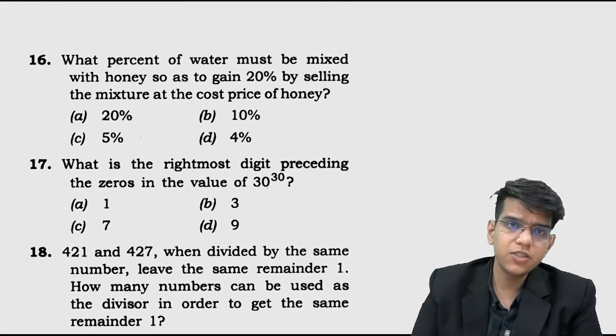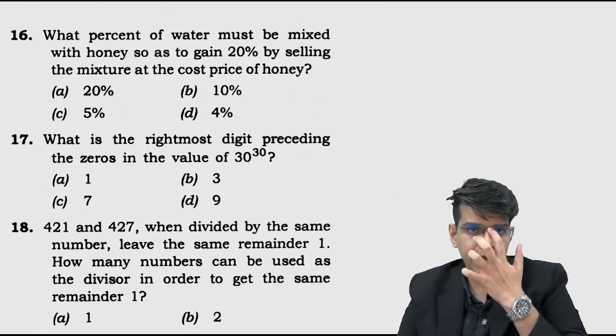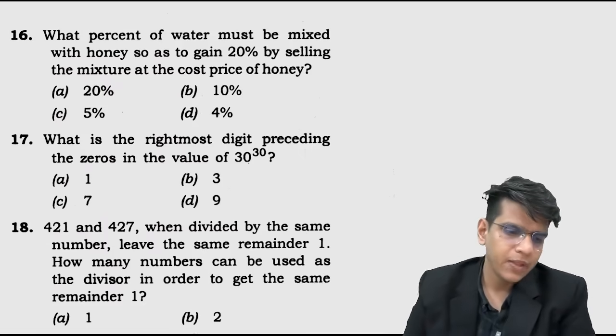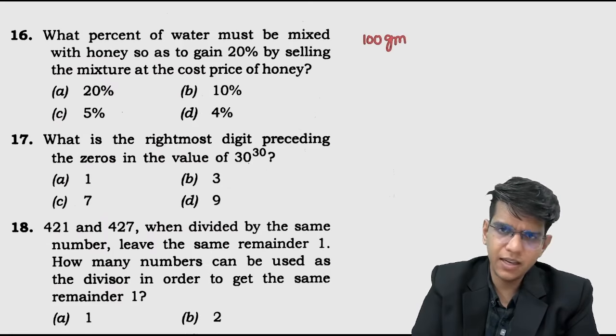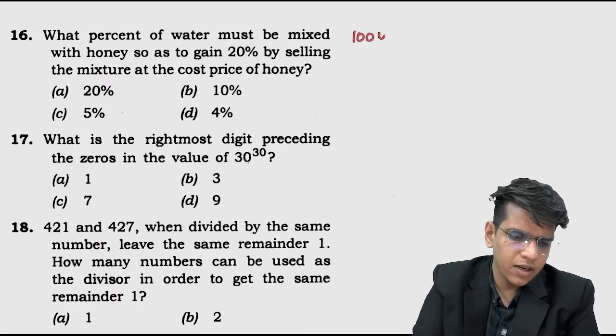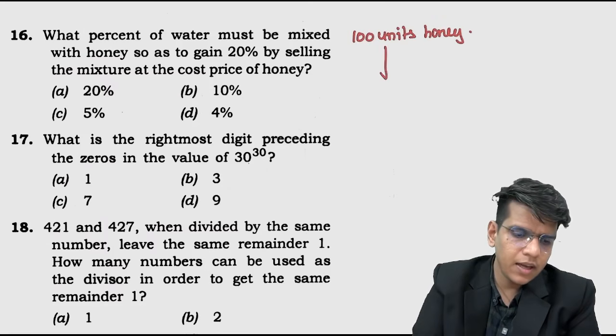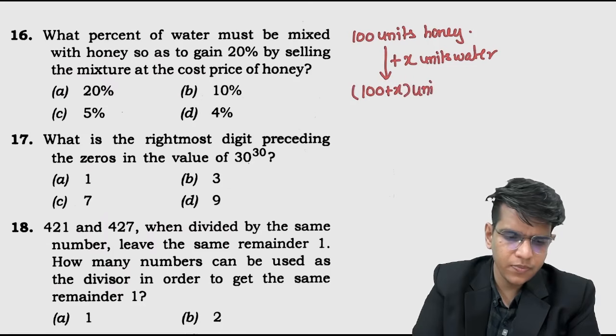What percentage of water must be mixed with honey so as to gain 20% by selling the mixture at the cost price of honey? Suppose we have 100 grams or 100 ml of honey, whichever you want to take, okay? 100 units honey, okay? 100 units honey plus x units water, okay? So total becomes 100 plus x units, right?